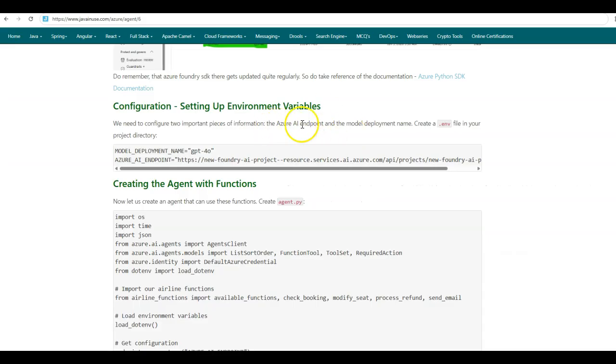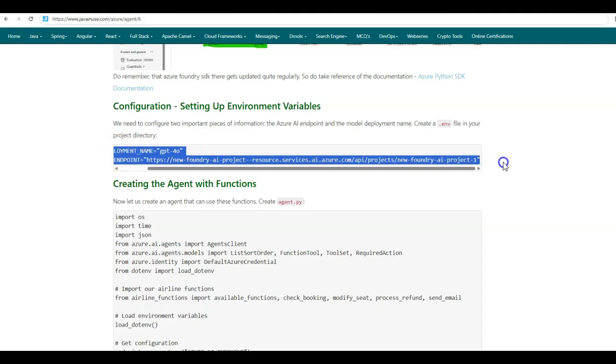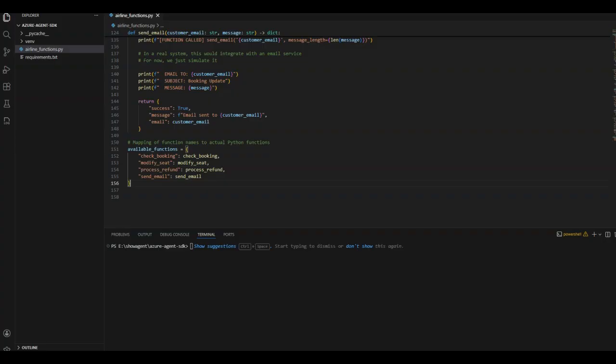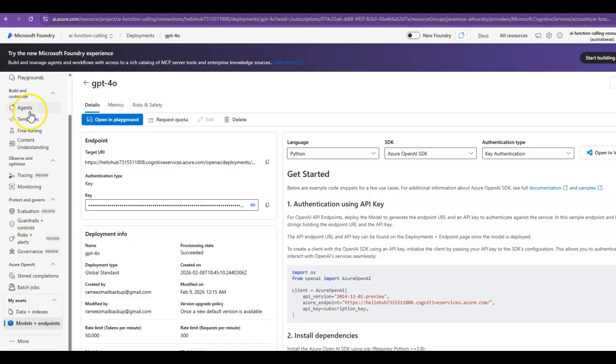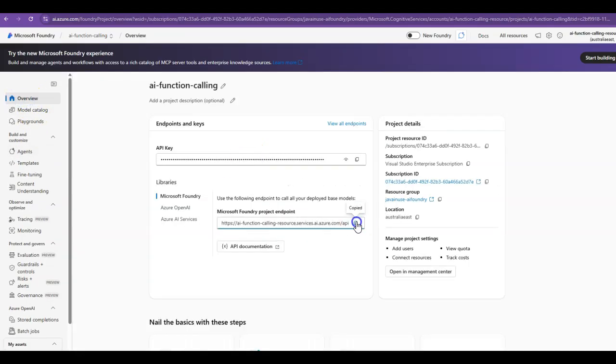Next, in a Python project, we need to configure the Azure AI endpoint and the model deployment name. So copy this, go to the PyCharm project. Here create a new file, named .env. So the model deployment name will be GPT-4o. This Azure AI endpoint, you will need to copy it from here. So go back to overview, copy this URL here.